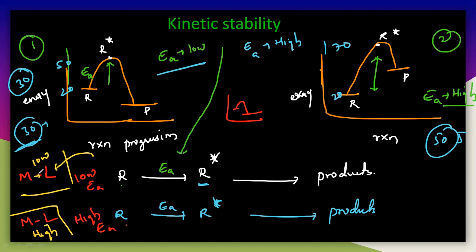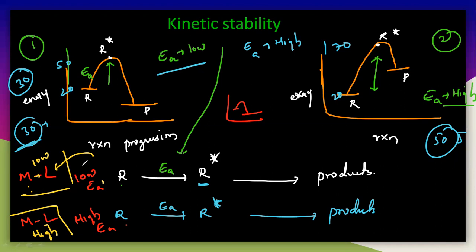So if the interactions between this metal and the ligand are very low, that means we need only less amount of energy to activate this metal and the ligand, because the activation energy is nothing but the energy required to break this particular metal ligand bond here. So the required activation energy is very low in the first case. Whenever the interactions of metal and the ligand are very weak, then you are getting the low activation energy.